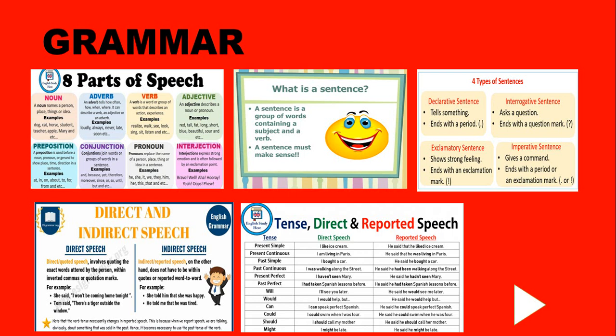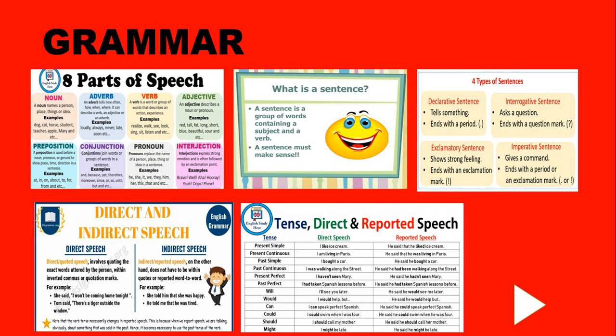So in the assessment you should be able to identify which is a noun, which is an adverb, what is a verb, and I will be giving you few sentences in which you will be able to identify which is a verb, adverb or an adjective, and which is a preposition.